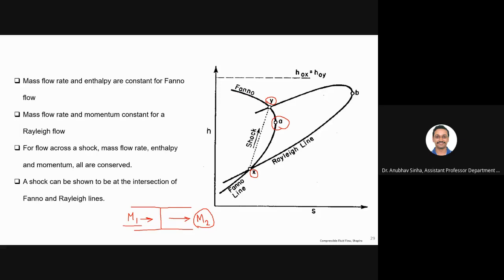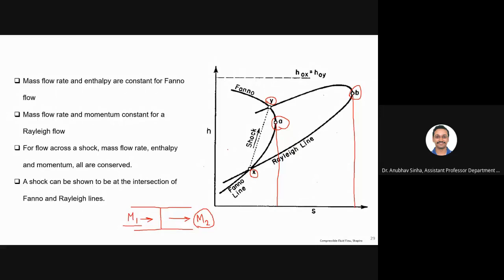In a Fanno line, when you have entropy at maximum, that is the sonic condition, and similarly for the Rayleigh line at B, where the maximum of entropy is, we say that this is the sonic condition. So we are trying to connect the normal shock with what we have discussed previously. I hope everyone is fine with that.